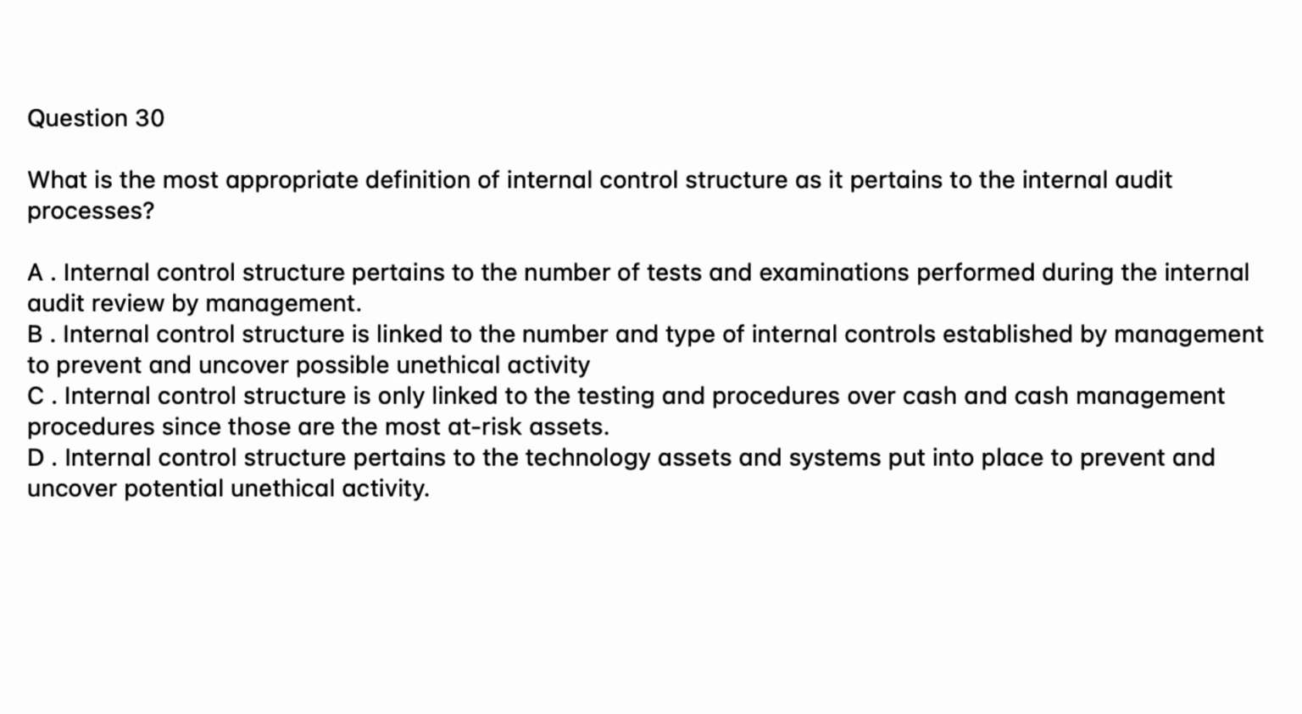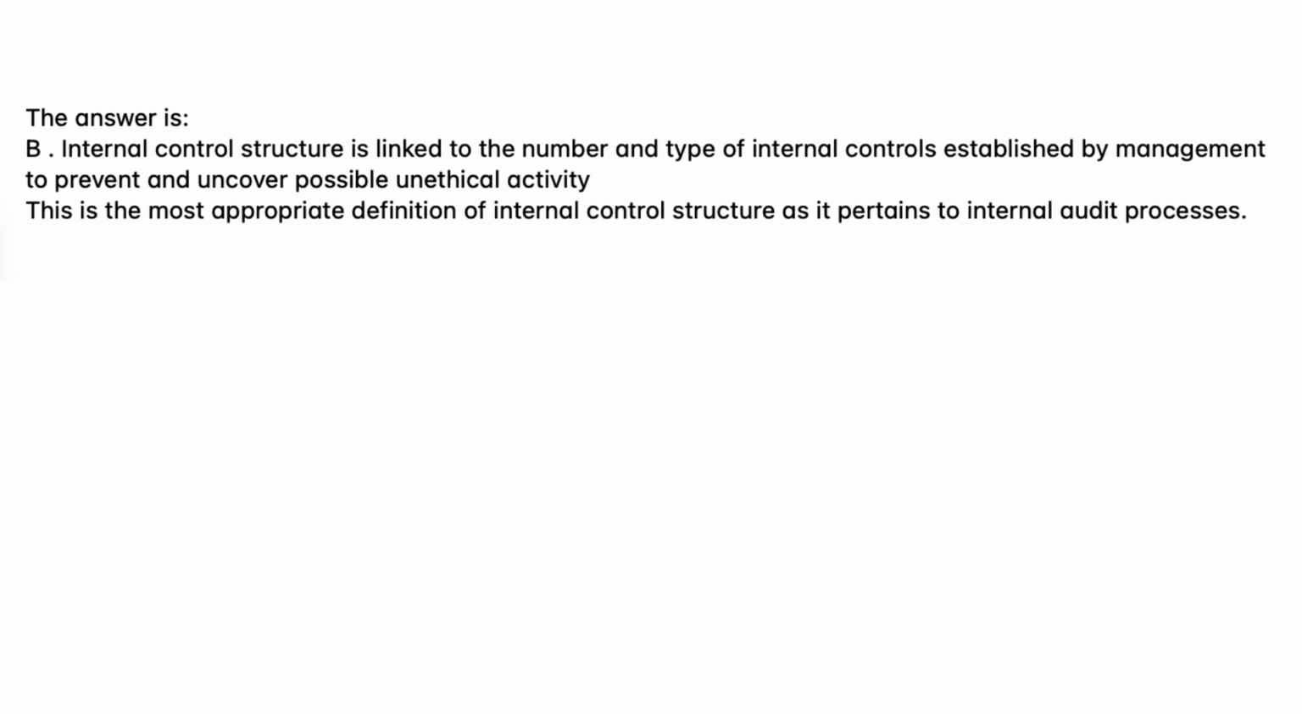C. Internal control structure is only linked to the testing and procedures over cash and cash management procedures since those are the most at-risk assets. D. Internal control structure pertains to the technology assets and systems put into place to prevent and uncover potential unethical activity. The answer is B. Internal control structure is linked to the number and type of internal controls established by management to prevent and uncover possible unethical activity. This is the most appropriate definition of internal control structure as it pertains to internal audit processes.